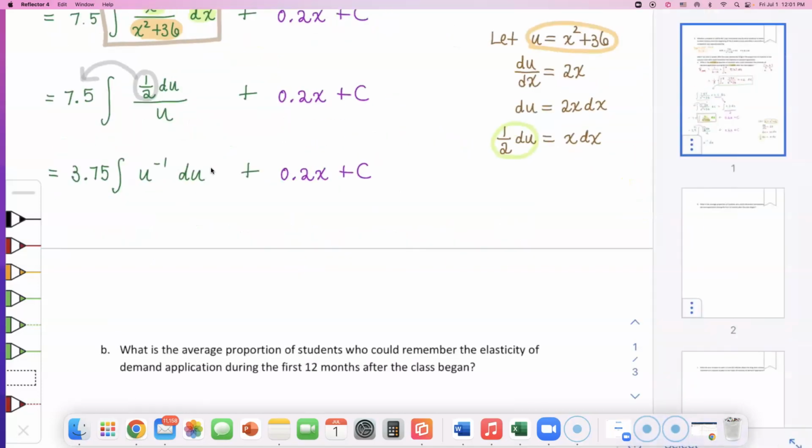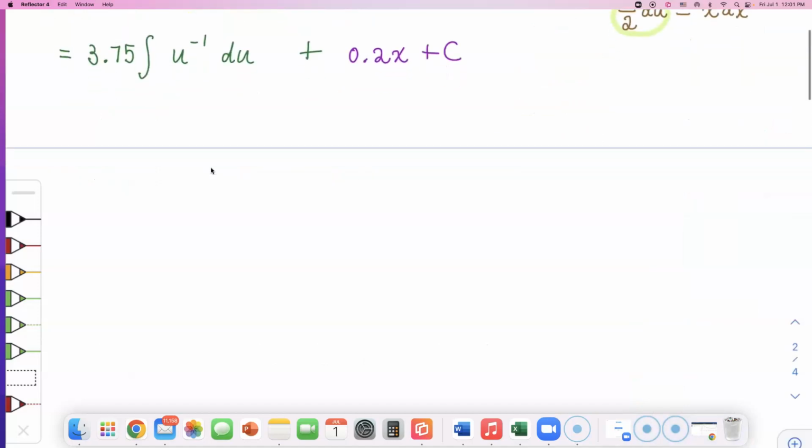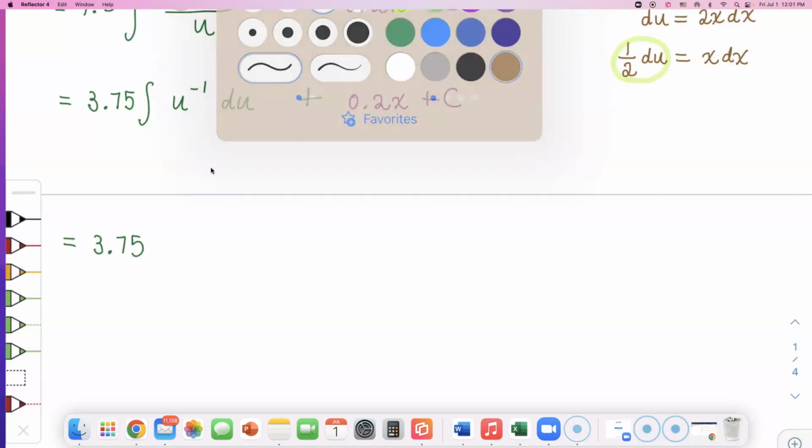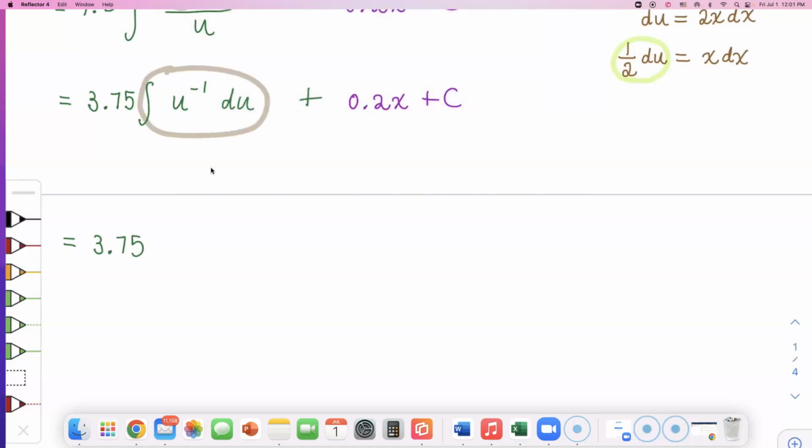All right, I'm going to attach a new paper. Guys, I write big, or I write a lot, so that's why I always need extra paper after paper. But I am almost done with this. I have 3.75. And let's finally attack this. What's that going to be? Oh, you know it, right? That is natural log of, well, absolute value of u. I think I forgot to do that yesterday. And then we bring this down.